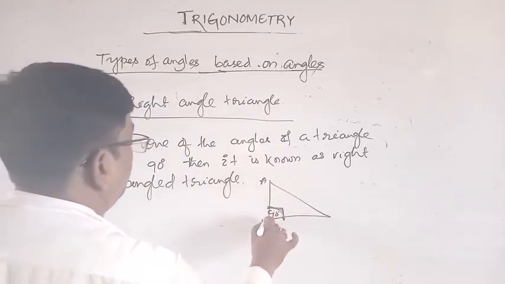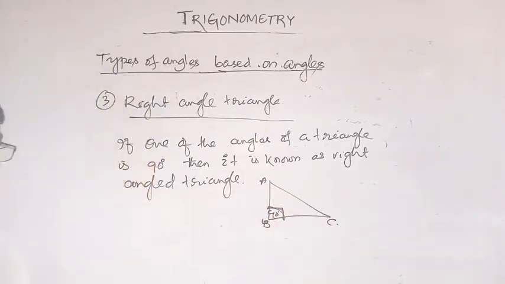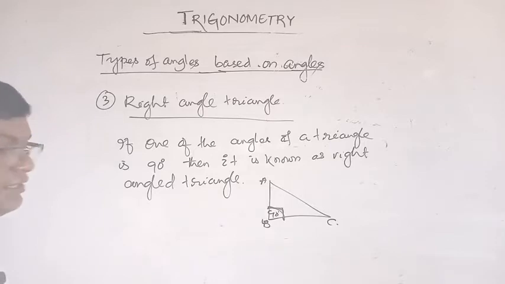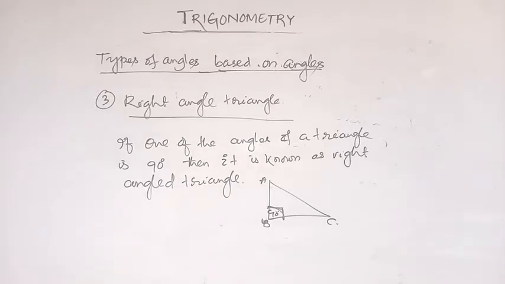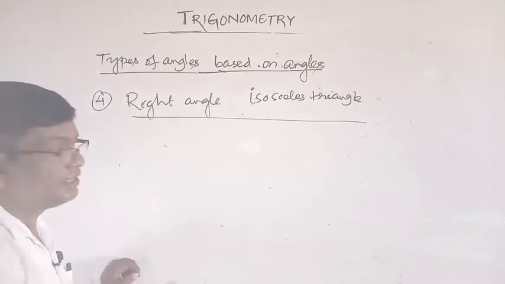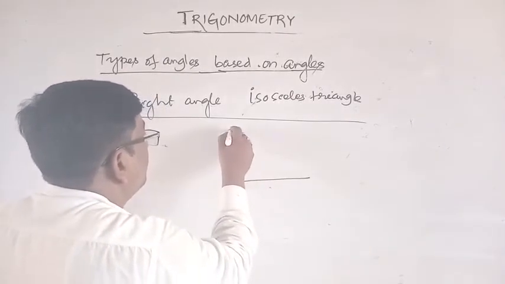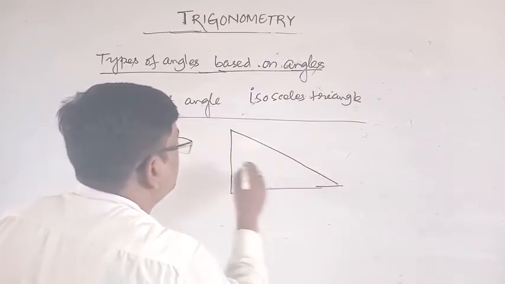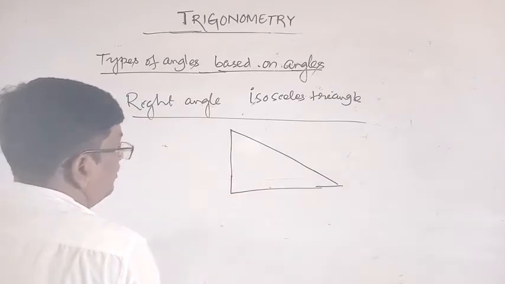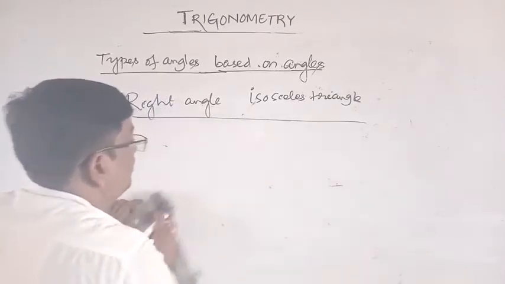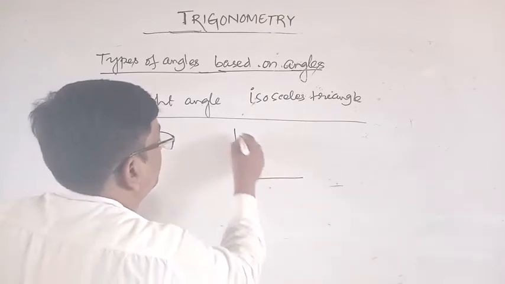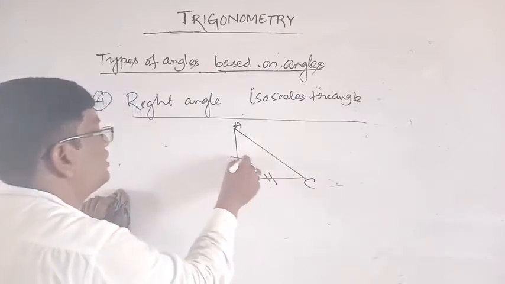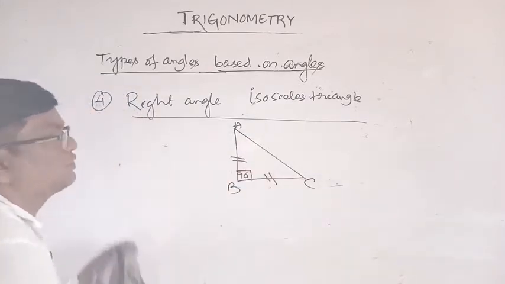Suppose A, B, C. And a right angle isosceles triangle. What is a right angle isosceles triangle? This is a right angle, and isosceles means what? This side is equal to this side. Two sides equal, and one angle is 90 degree. This is A, B, C. This side is equal to this side, and the angle is 90 degree. This is an isosceles right angle triangle.